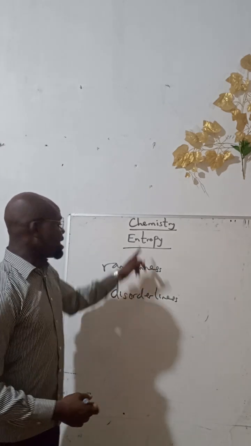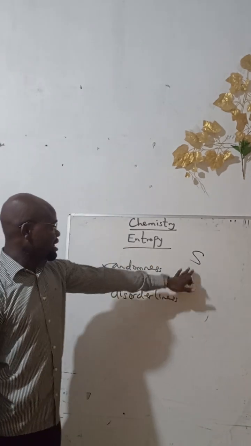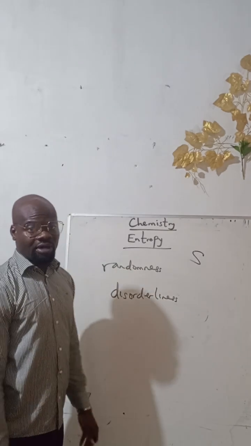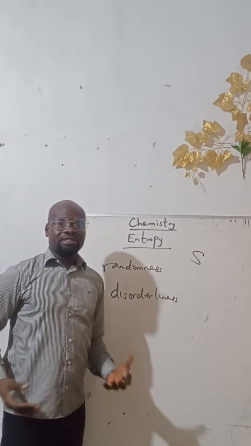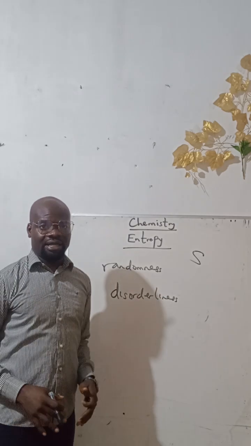Entropy has a symbol. The symbol is S. So S stands for entropy. Entropy is just talking about the disorderliness, the randomness in the system.